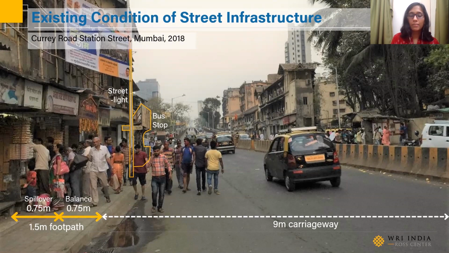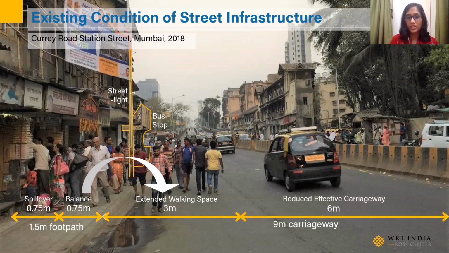As a result, the balance 0.75 meters is barely enough for one person to stand on, let alone a group of people. So then obviously people choose to walk on the carriageway where they have an assured, continuous and convenient path for them to walk on. And this further reduces the carriageway.